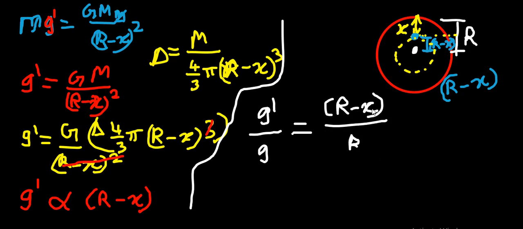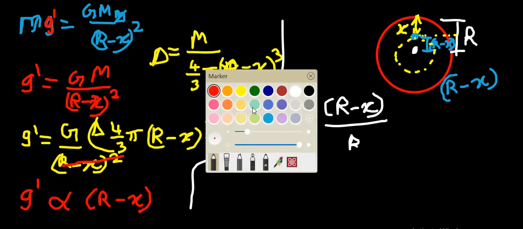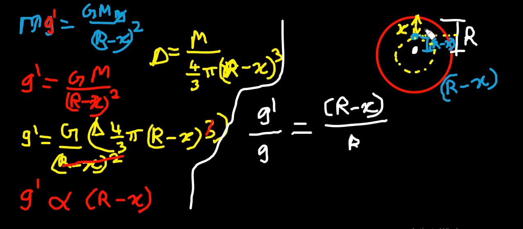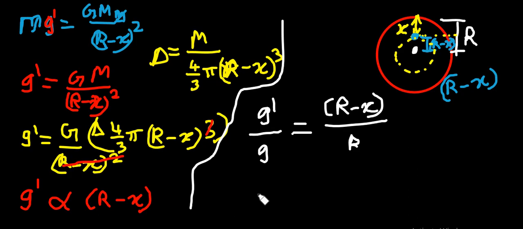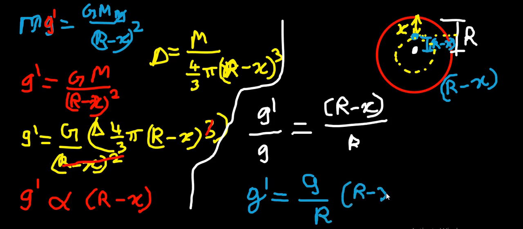So this is a value. We have to know the G value, because after falling into the hole it is going to keep on moving again, it cannot come to the surface actually. So since we have to take only the G dash, I'm just taking G dash is equal to G by R into r minus x.